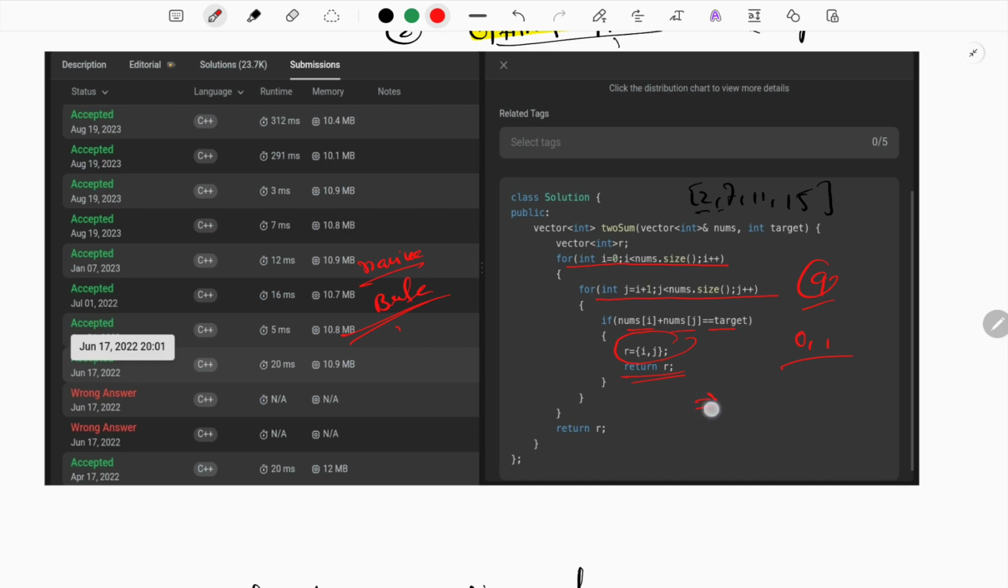So here is one drawback. What could be the drawback here? The time complexity is big O of n square. What is the time complexity of this code, that is your TC? It is big O of n square, and your space complexity is big O of 1. That's why this is not a good approach. The interviewer will never be happy with this intuition.